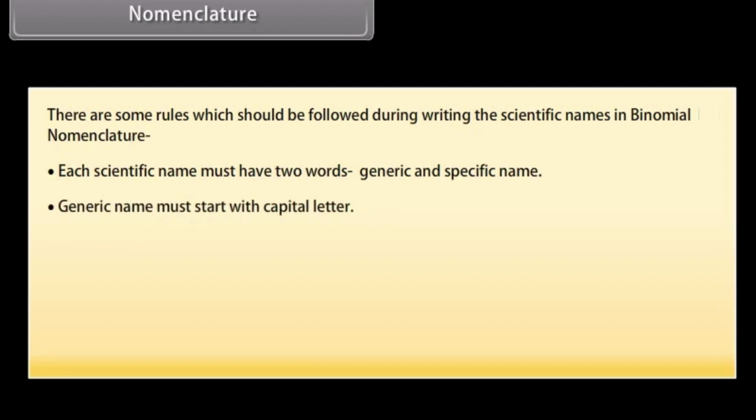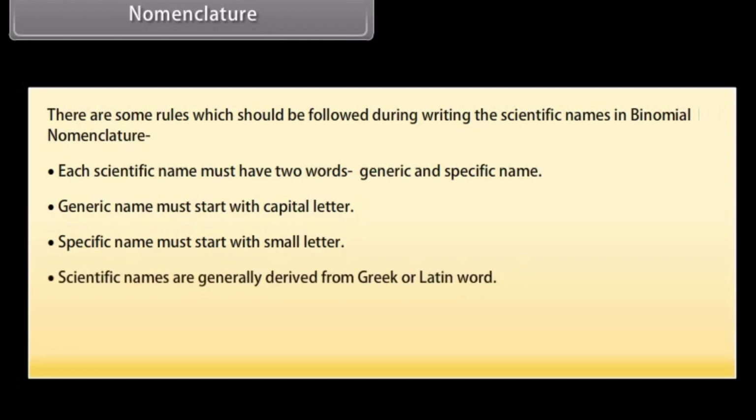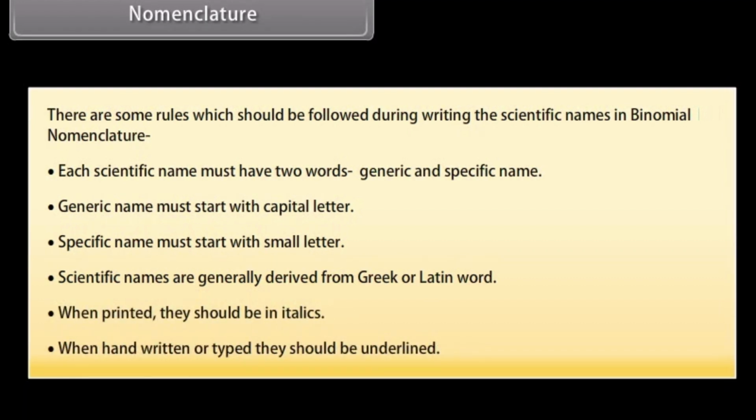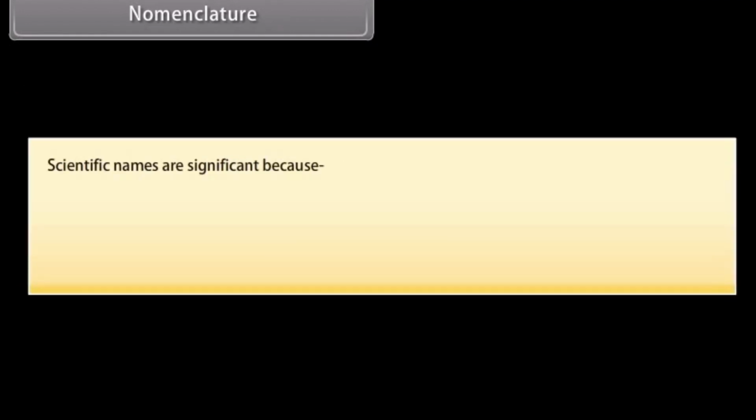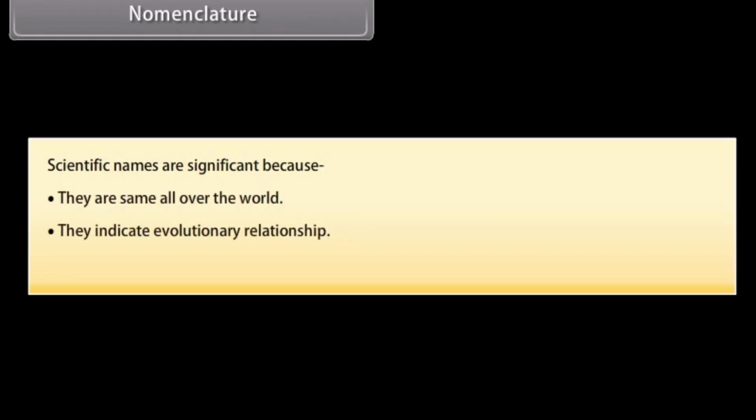The generic name must start with a capital letter. The specific name must start with a small letter. Scientific names are generally derived from Greek or Latin words. When printed, they should be in italics. When handwritten or typed, they should be underlined. Scientific names are significant because they are the same all over the world. They indicate evolutionary relationship. They solve the problem of multiple naming of one organism.